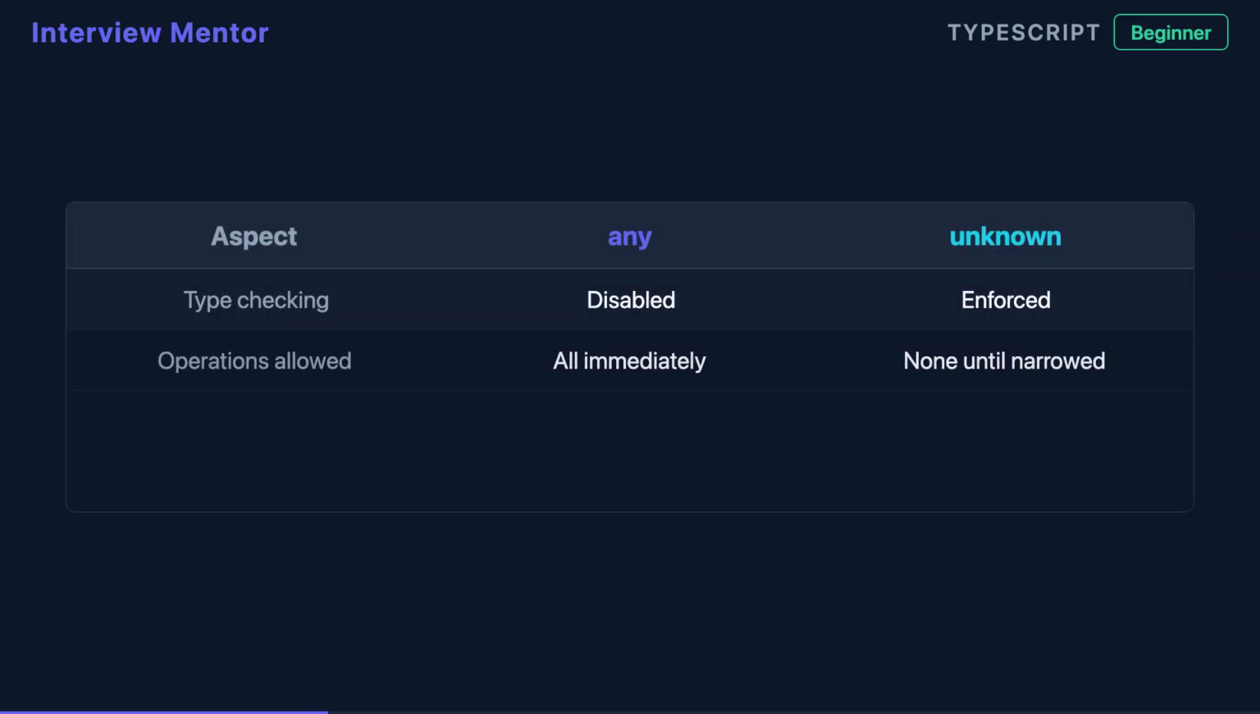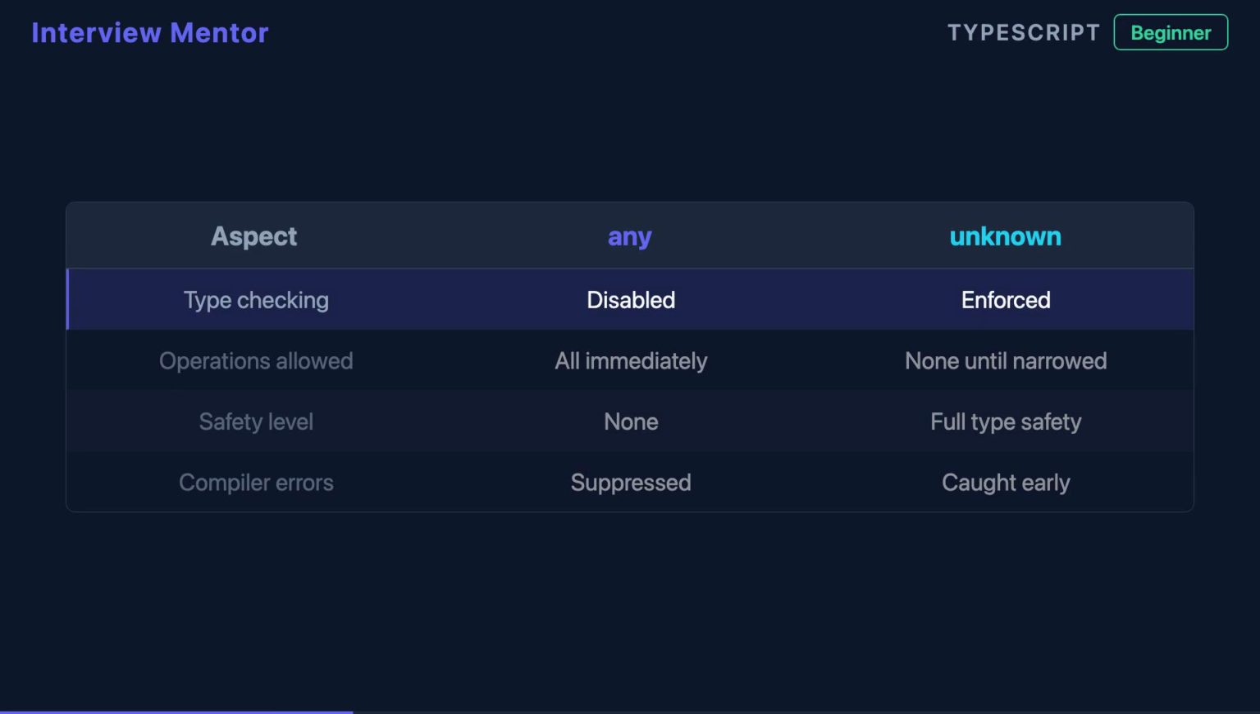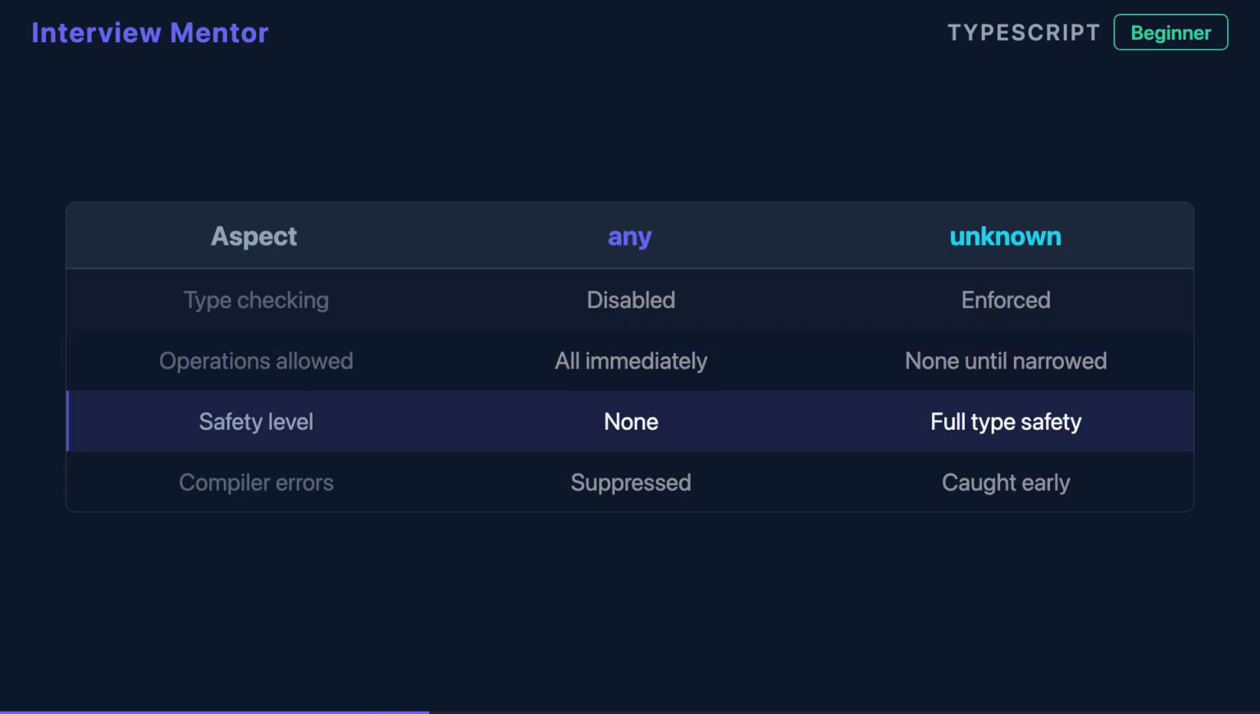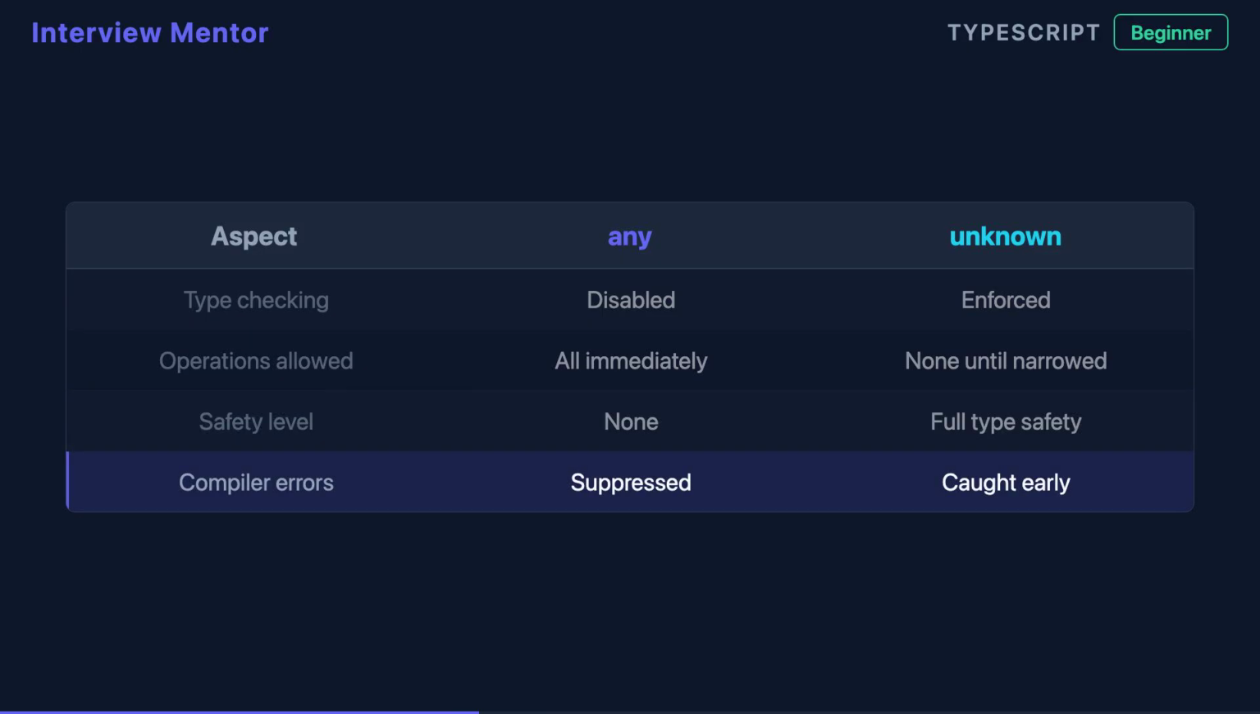Here's why unknown is safer. When you assign a value to any, you can immediately call methods, access properties, or pass it anywhere. No checks. Unknown blocks all of that until you narrow the type first. You literally cannot perform operations on unknown without proving its type. That's type safety at work.